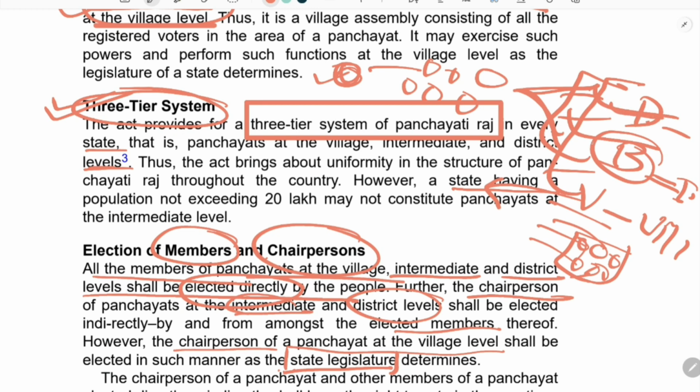While at the district and the block level, their chairperson is indirectly elected from amongst the members which are elected directly by the people. So here the chairperson is indirectly elected.